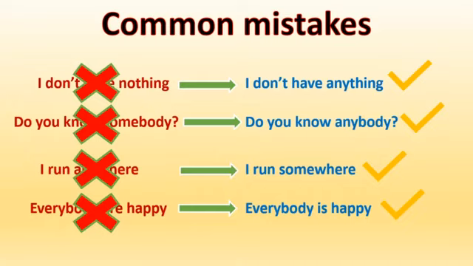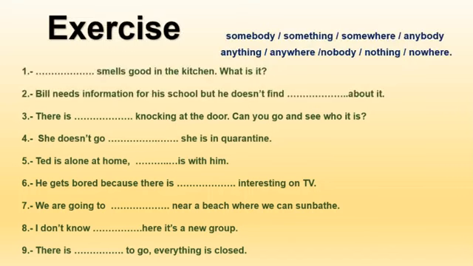Okay, now I'm going to check this exercise. We have 9 sentences. The idea is you have to complete all the sentences with the words. You just have to use the word once. Okay, for example, the first one, it says it smells good in the kitchen. What it is? Okay, it's a positive sentence and it's about a thing. Something, it's positive and it's related with things.